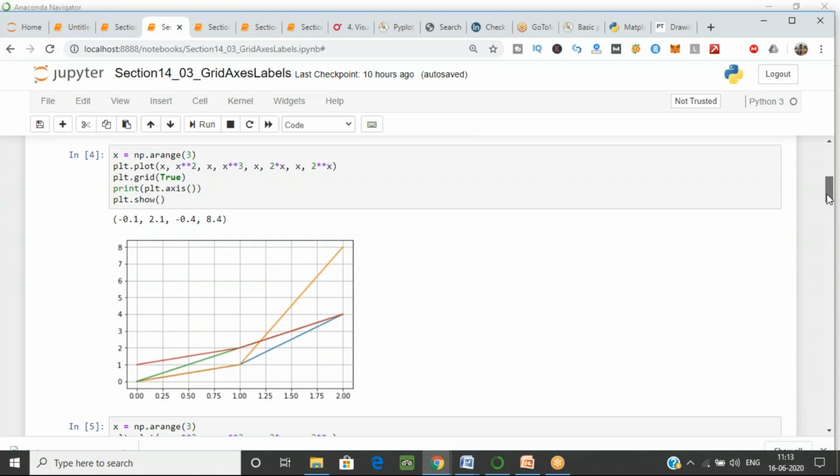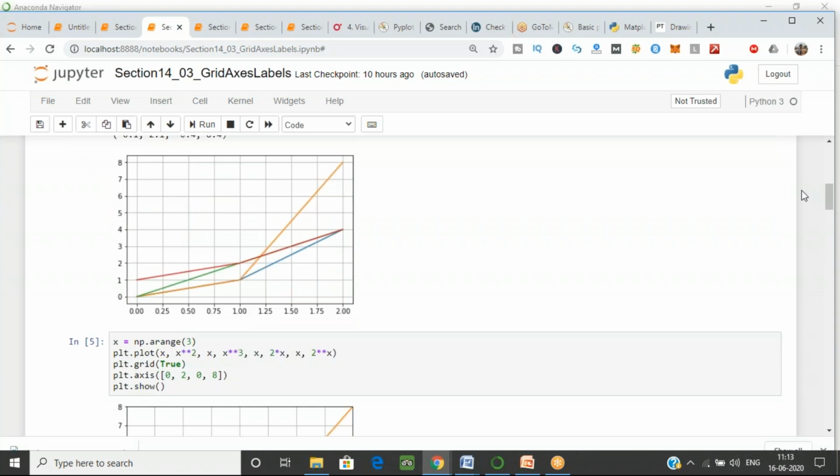Okay, the meaning of plot.grid. What is plot.grid? Because earlier, in the graphs we have seen, there was no table of rows and columns behind them. Now I want to see what is behind the lines in the form of a table. As you can see, grid is a table. Behind the graph there are lines, rows and columns, so that it's easy for our understanding where the points are and where the actual values meet. So grid true means that you also have to show the table as a background for this graph. So you can see this is a table of rows and columns.